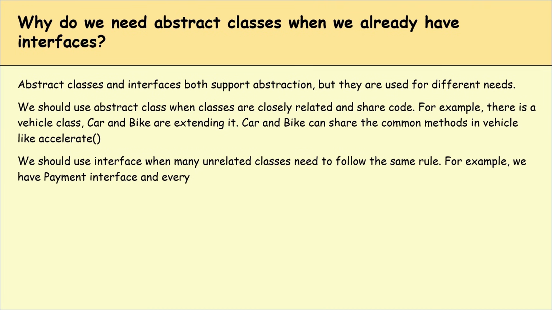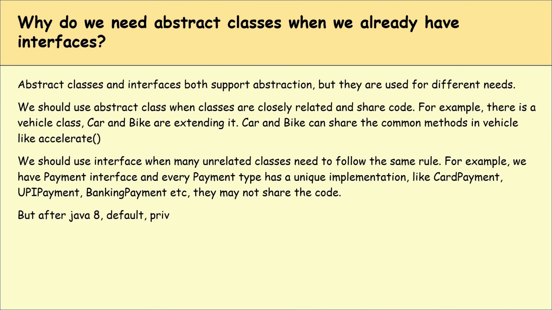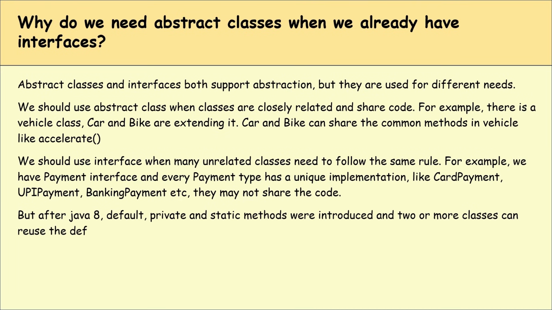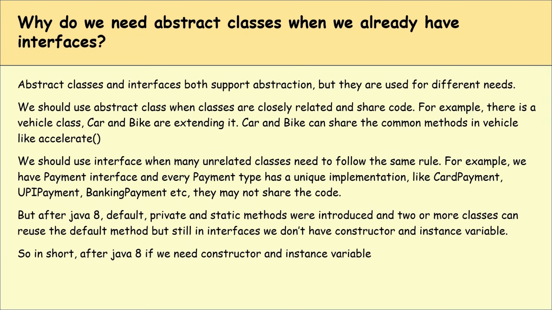We should use an interface when many unrelated classes need to follow the same rule. For example, we have a payment interface and every payment type has a unique implementation like card payment, UPI payment, banking payment, etc. They may not share the code. But after Java 8, default, private and static methods were introduced, and two or more classes can reuse the default method. Still, in interfaces we don't have constructors and instance variables. So in short, after Java 8, if we need constructors or instance variables, we must use abstract classes, otherwise interfaces.